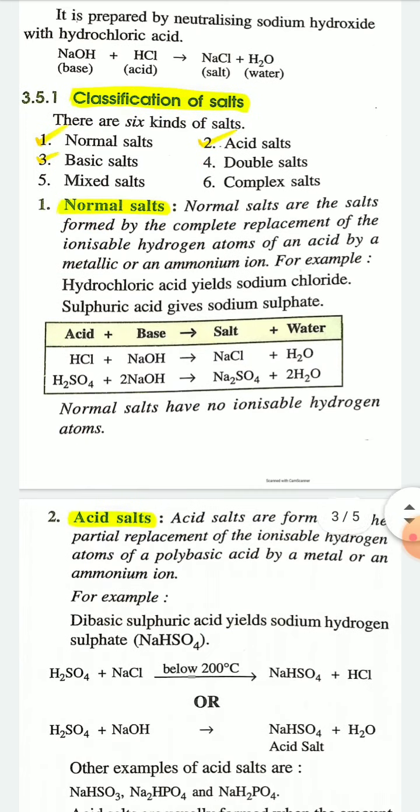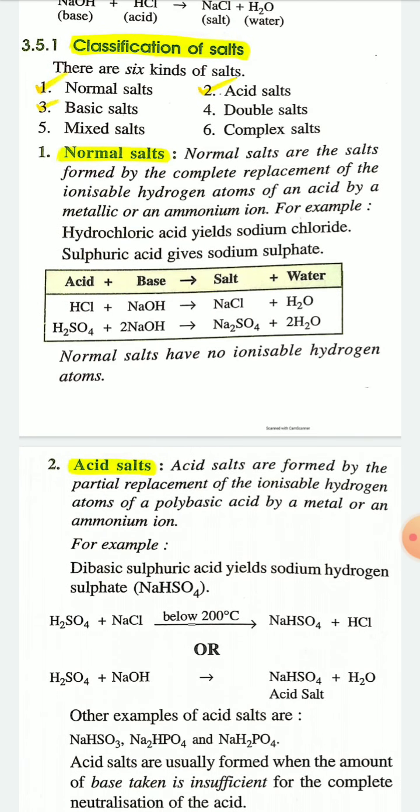Now classification of salt. There are 6 kinds of salts. One is normal salt, one is acidic salt, basic salt, double salt, mixed salt, and complex salt. In total, 6 kinds of salts are there. But in your syllabus, you have to read only normal salt, acid salt, and basic salt. Double salt, mixed salt, and complex salt are not included in your syllabus. So that's why I will discuss normal salt, acid salt, and basic salt.